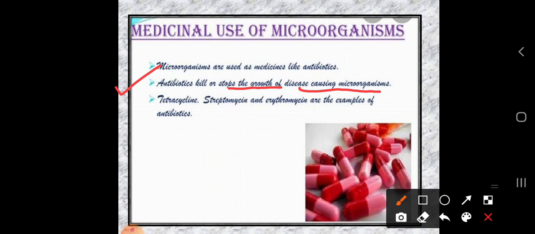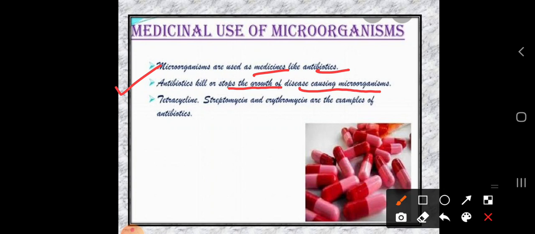The doctor prescribes you a medicine. That medicine is nothing but the antibiotic. So in the microorganism part, microorganisms are used as a medicine like antibiotics. And what is the role of antibiotics? It is to kill or stop the growth of disease causing microorganisms.